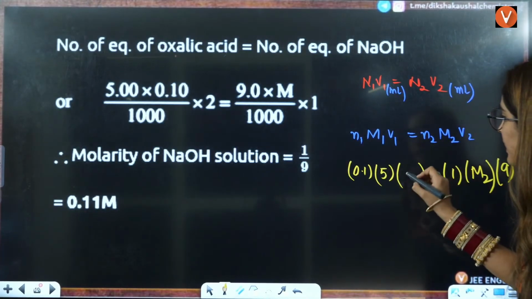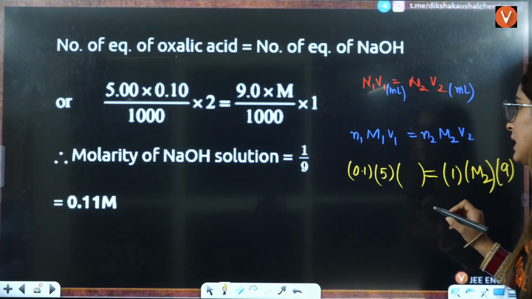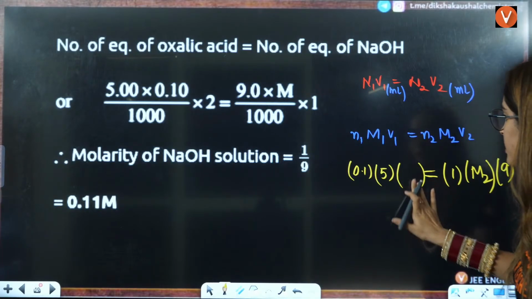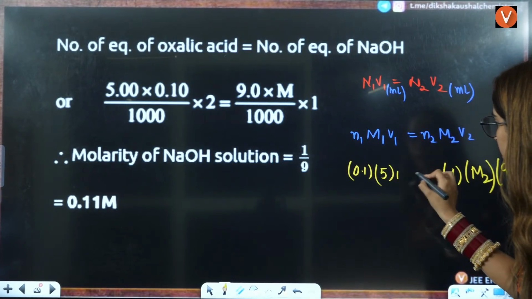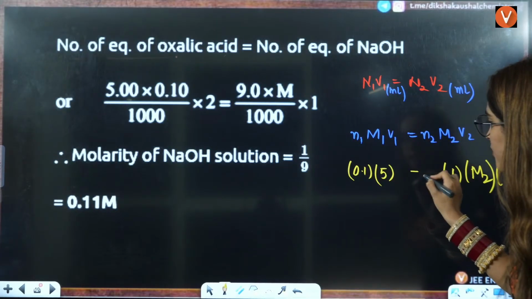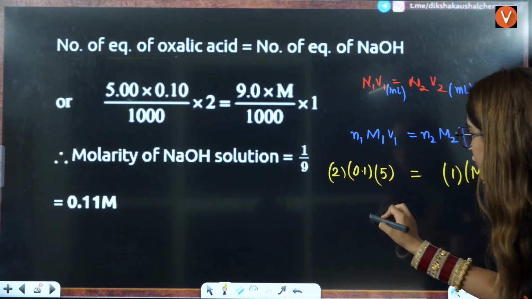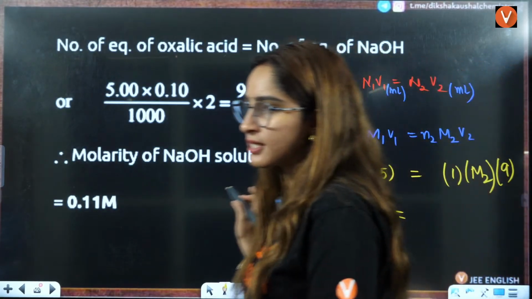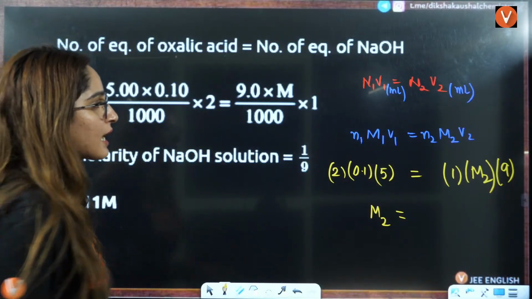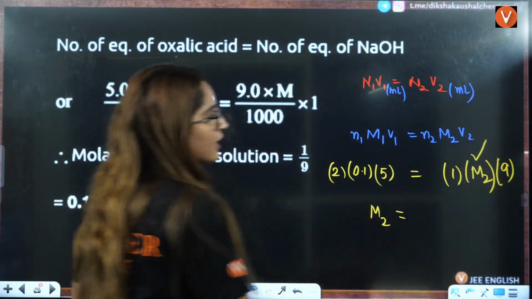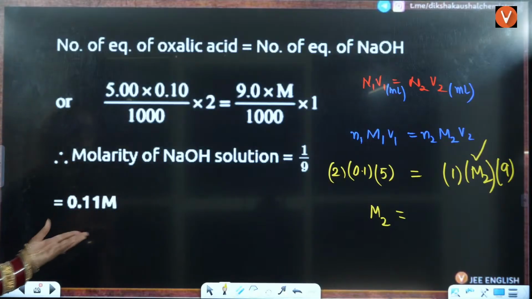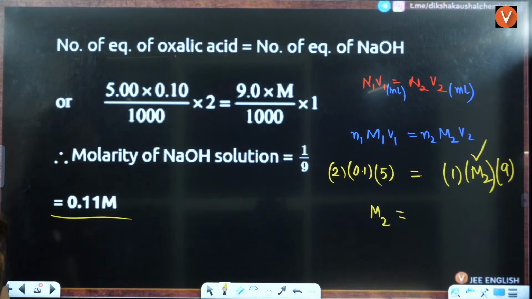Volume we take 9, and here it is given that N factor is 1, right? Okay. So here I'll put it like this. N factor was 2, right? Solving this, you can easily find the value of M2. Everything you have, just the value of M2 you have to calculate, and that will come out to be 0.11 molar.